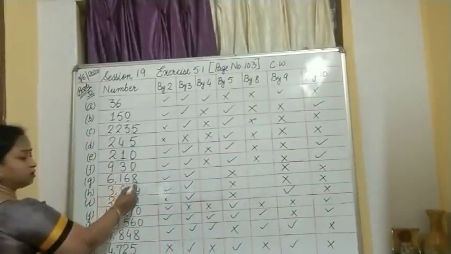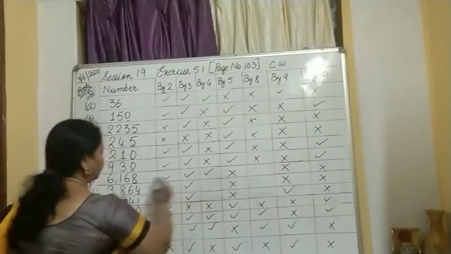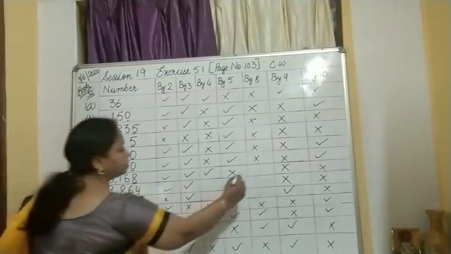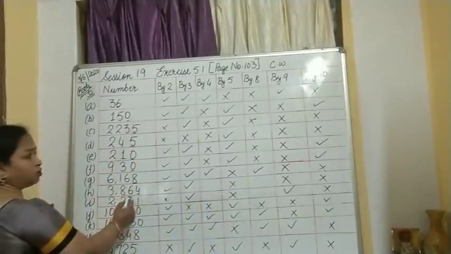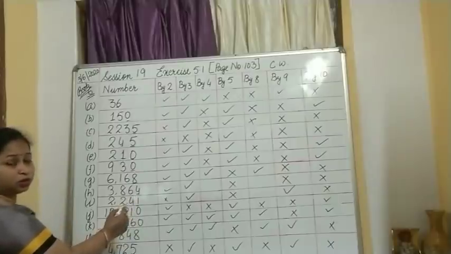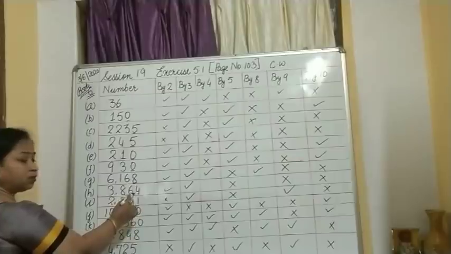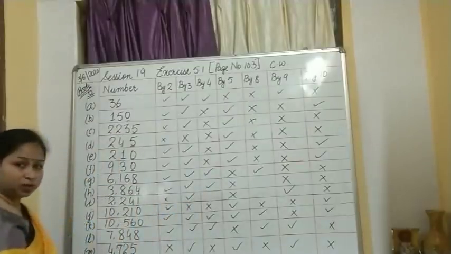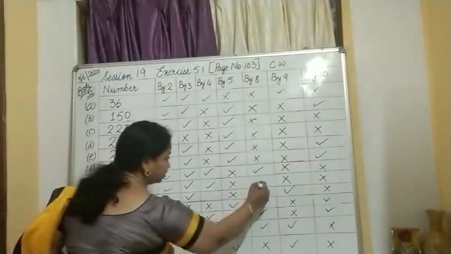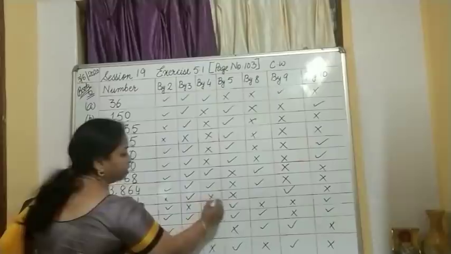Then here 68, is it divisible by 4? Yes, it is divisible. And 168, yes, it is divisible by 8. Then here 64, for 4 we are checking the last 2 digits, and for 8 we are checking the last 3 digits. So 64, is it divisible by 4? Yes. 864, is it divisible by 8? Yes. Then 241, no question at all, because 1 is present over here.